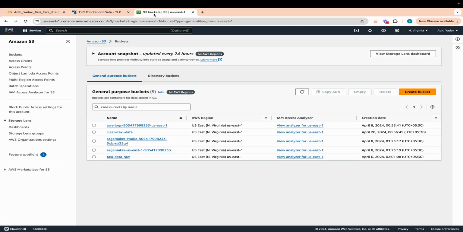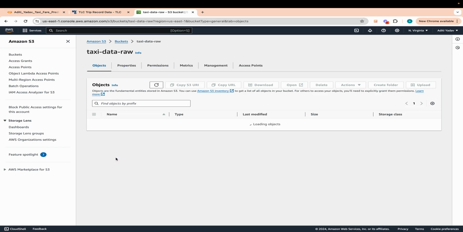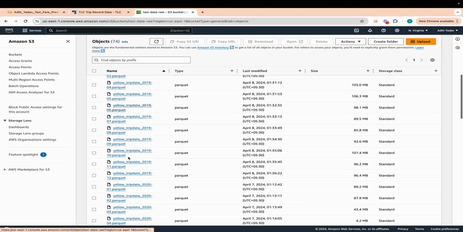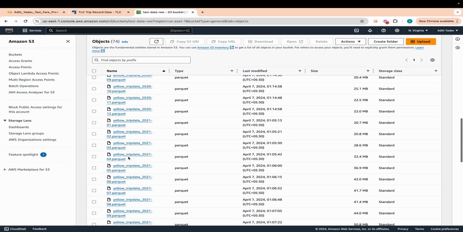So the very first step, as I mentioned, is we send the raw data to the S3. So this is how the initial S3 bucket looks like, where we have the raw data dumped into the S3 bucket here, as you can see. It's completely in Parquet format.